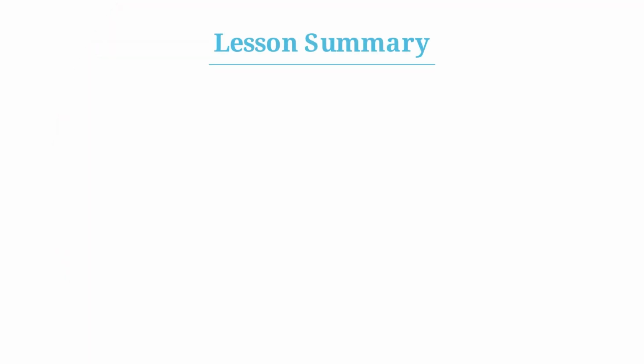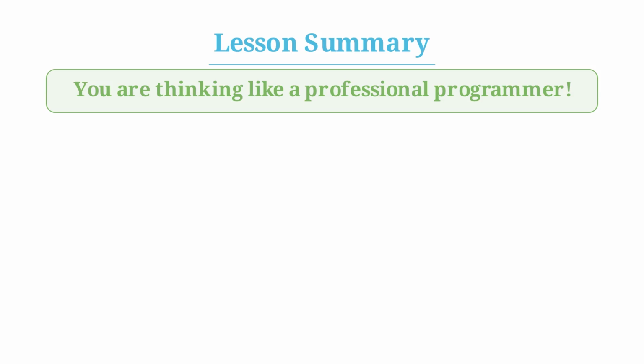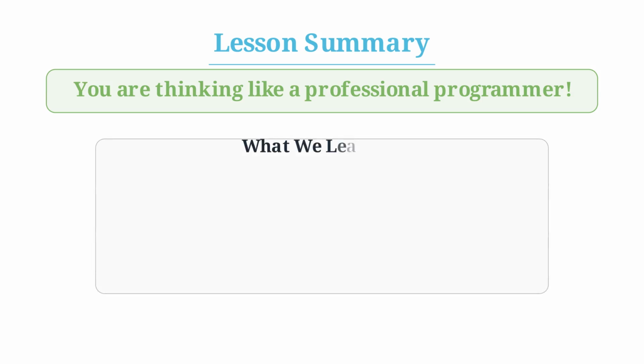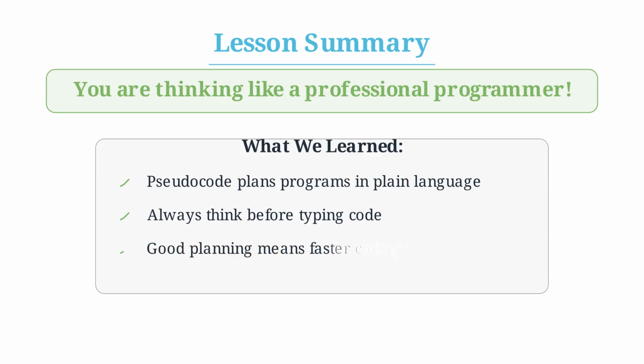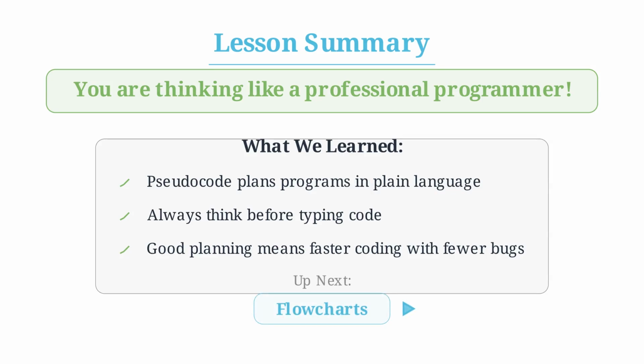What an amazing lesson! We learned that pseudocode helps us plan programs using plain language, that thinking before typing is the secret to great programming, and that good planning means we'll code faster with way fewer bugs. Next up, we'll learn about flowcharts, visual diagrams that map out our logic. You're officially thinking like a professional programmer now.